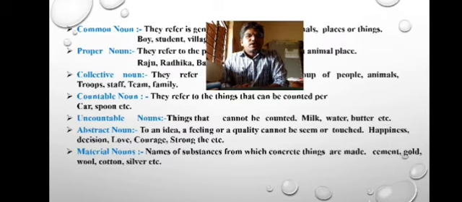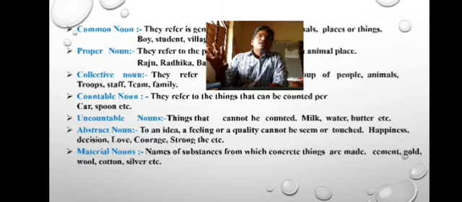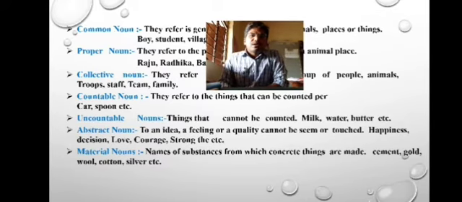Next, abstract noun. As I told you while we were discussing the love word, abstract nouns are the names given to the things which we can't see. We can experience them, but we can't see them directly with our eyes. Look at those examples. Decision, we take decision, but we can't see it directly. Love, courage, strength, sympathy, these are all the words that come under abstract nouns.